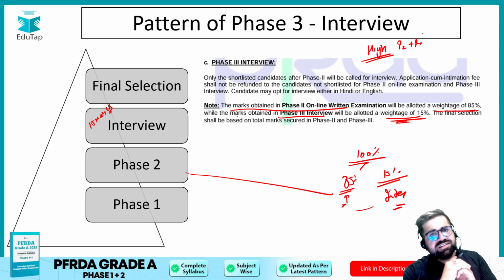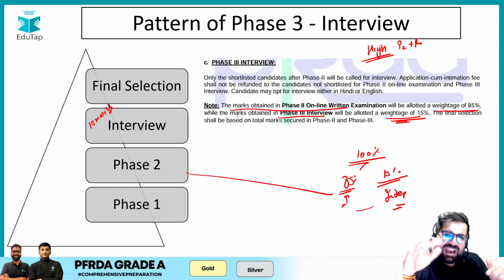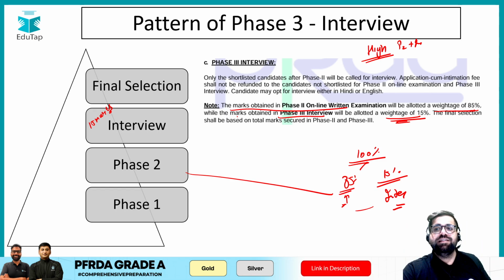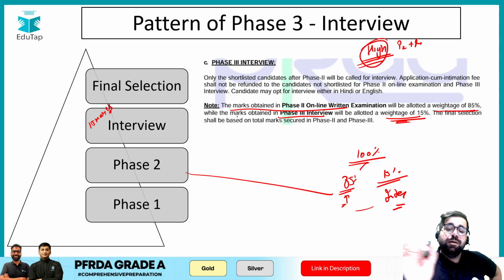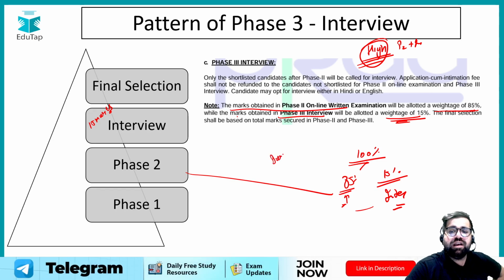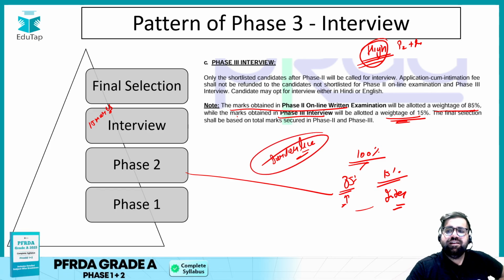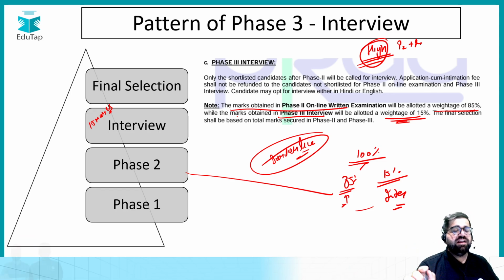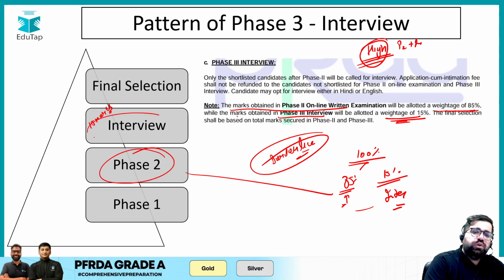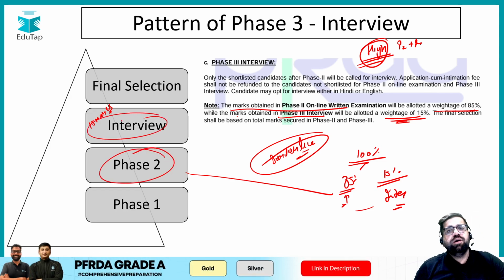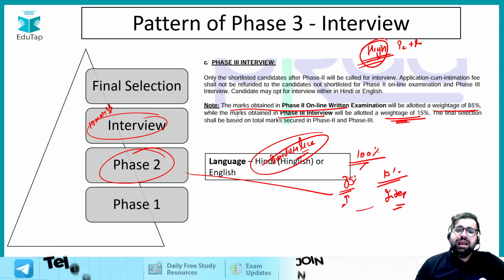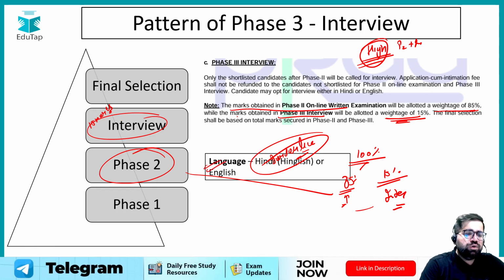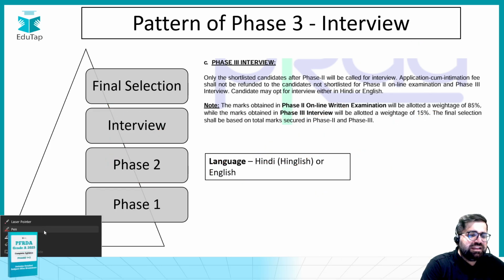Because you are any day scoring above the cutoff, that too as high as possible. But those students who are just on the borderline, for them this weightage and all these things will definitely matter. So if you are serious about PFRD grade A, then make sure that you score as high as possible in phase 2 and in the interview as well. And yes, you can give the interview in both English as well as Hindi.